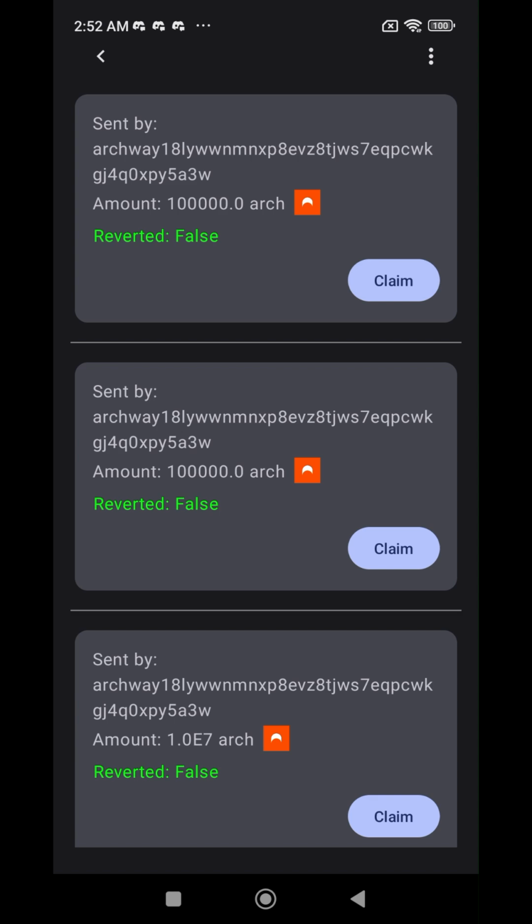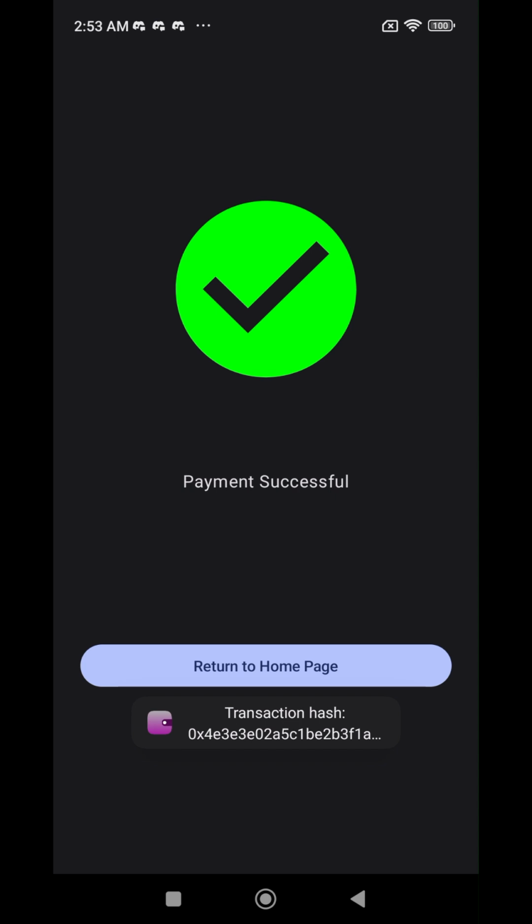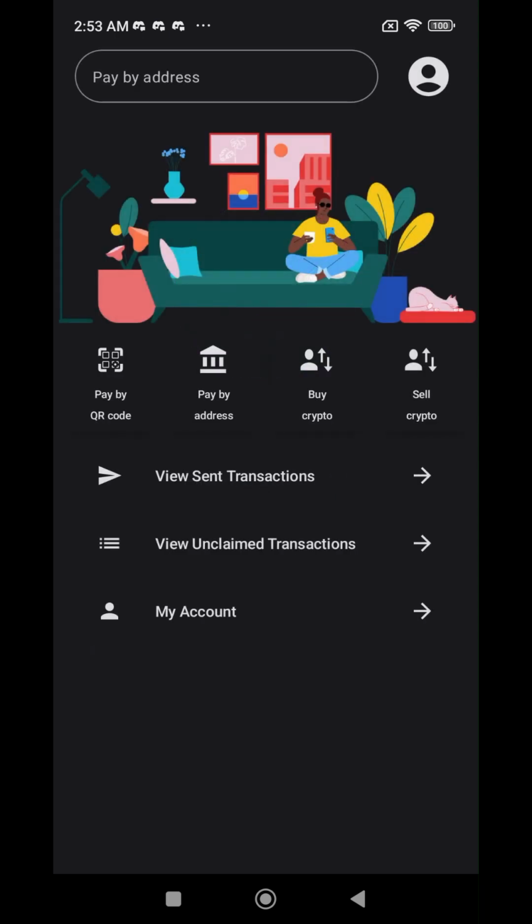I'll simply click on claim. I have to wait for some time. It will take some time. Okay, so the transaction is completed and I got the money. So this is how the escrow works.